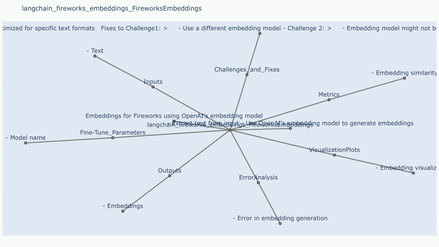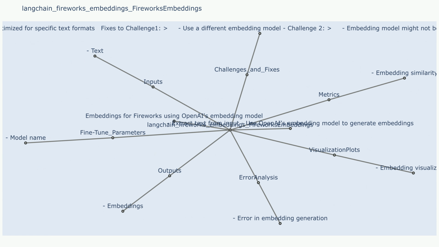Challenge 2. Sensitivity to hyperparameter tuning. The performance of fireworks embeddings can be influenced by the choice of hyperparameters, such as the number of clusters and the clustering algorithm. Sample use case that resulted in challenge 2 when applying fireworks embeddings for document clustering. The choice of the number of clusters had a significant impact on the resulting cluster quality.